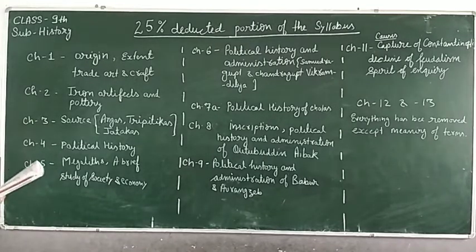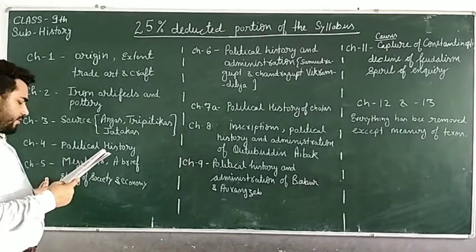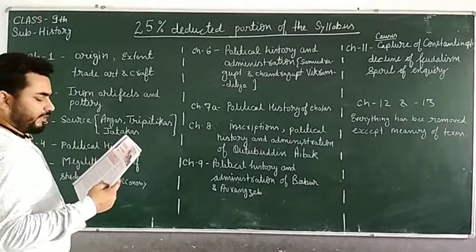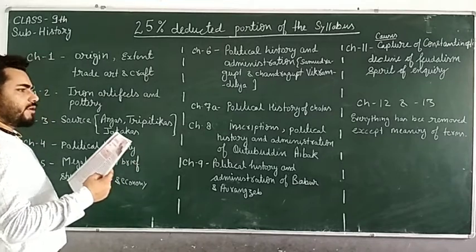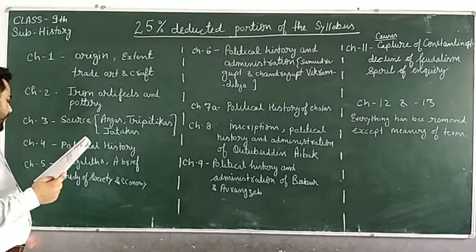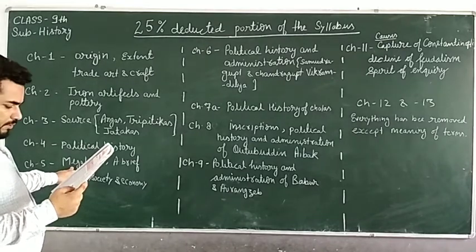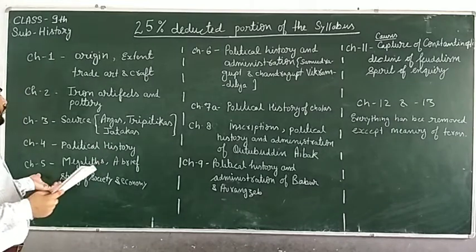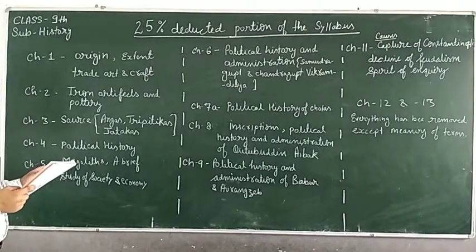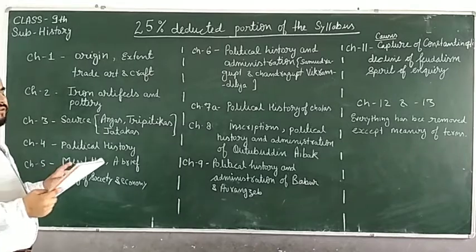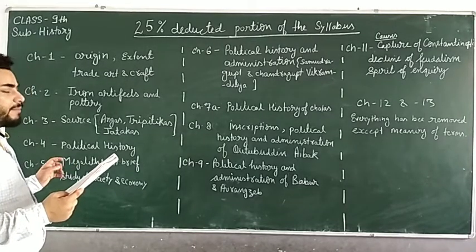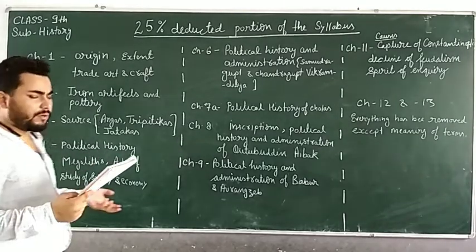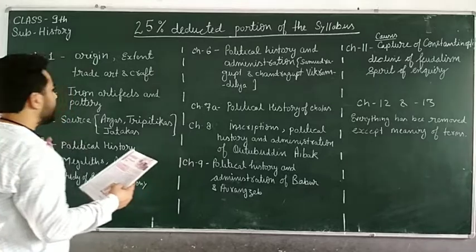Chapter number 5 is the Sangam age. In the Sangam age, there are sources, Tirukkural and megaliths. Tirukkural is there in the syllabus as it was, but megaliths have been removed, and a brief study of society and economy has also been removed. So you can say chapter number 5 is removed entirely except its one source, Tirukkural. We will study only Tirukkural and the rest of the entire chapter has been removed.